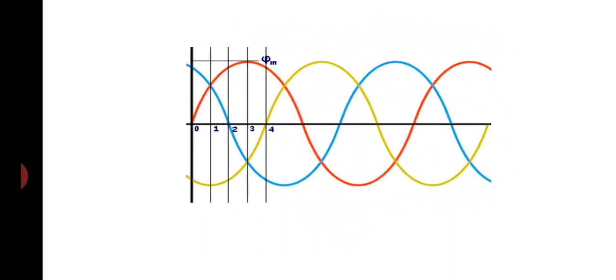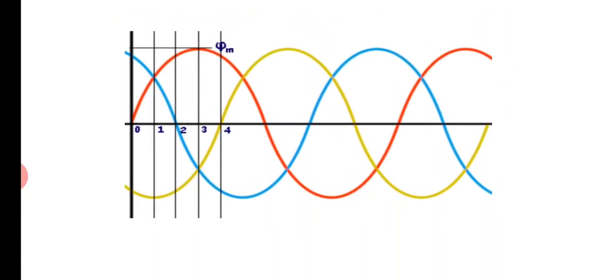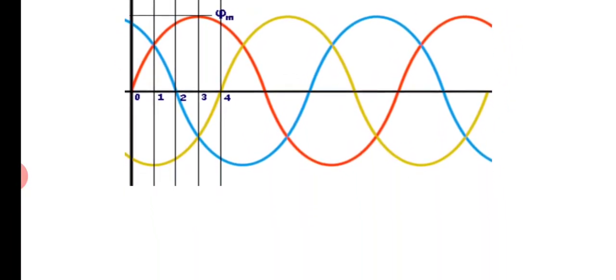Here, let us see how the rotating magnetic field revolves at a constant speed. Let us assume that at instant 0, we find the magnitude of the rotating magnetic field.